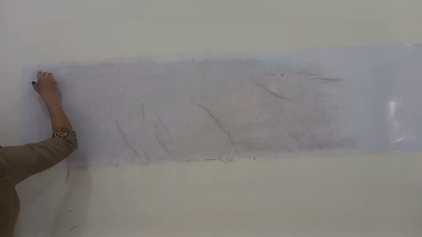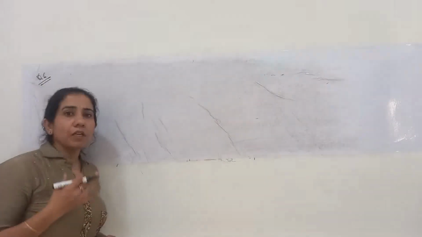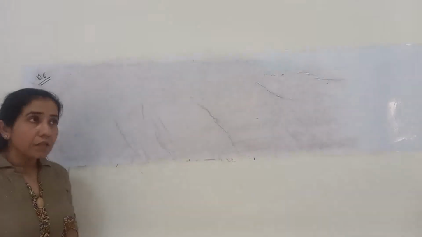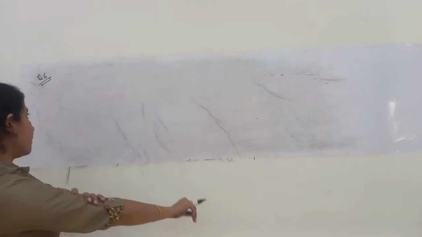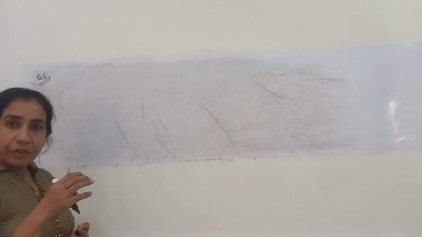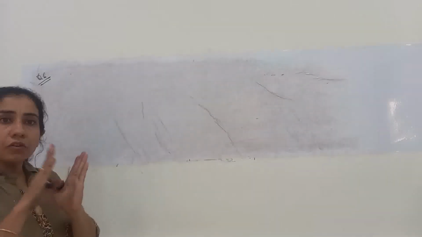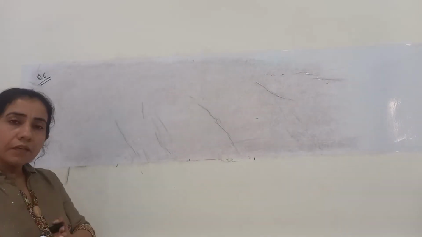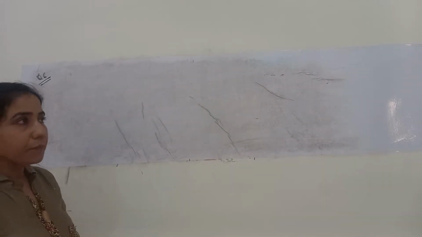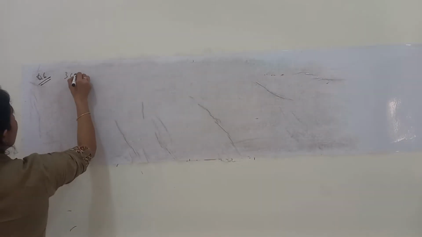Question number 6, students, says that there are 3 coins being tossed and there's a boy Aryan who wins the game only when there is either a head or a tail on all the 3 coins, otherwise he will lose the game. Okay, it is said that 3 coins are tossed.